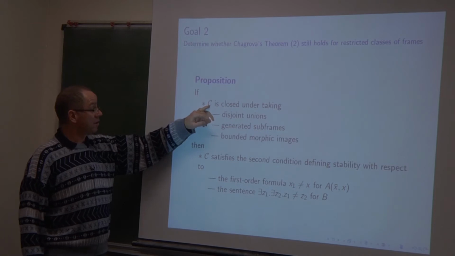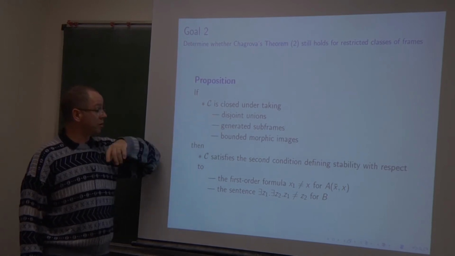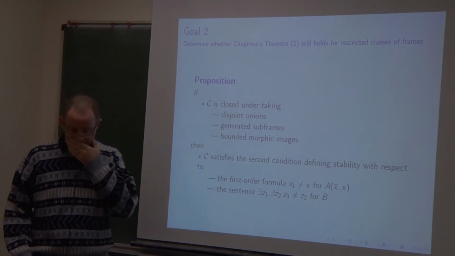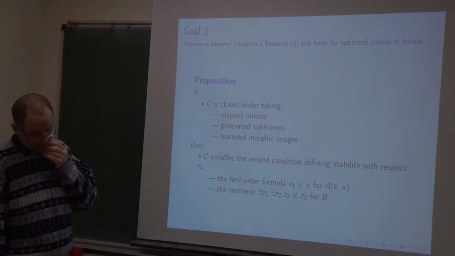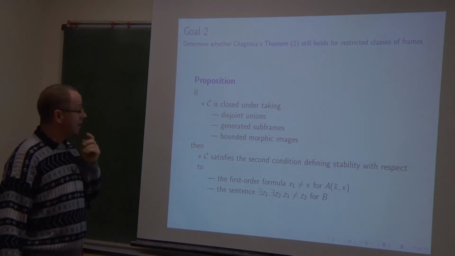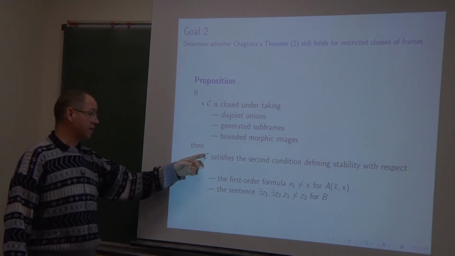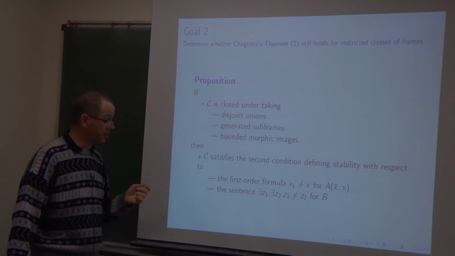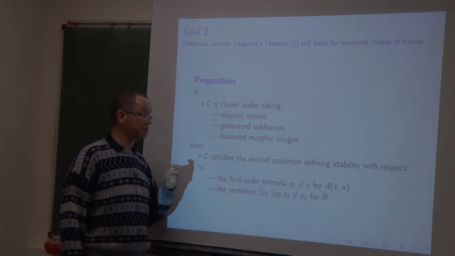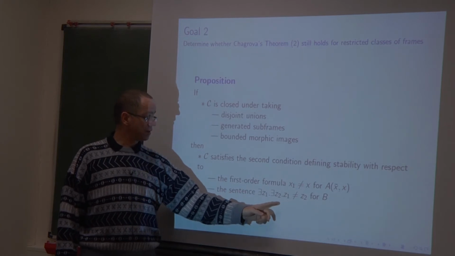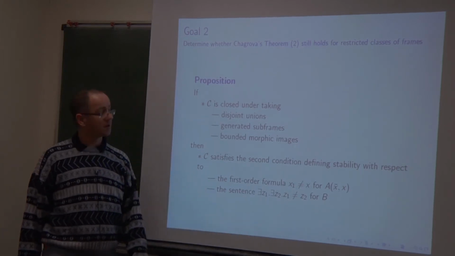Suppose that the class C is closed under taking disjoint union, generated subframes, bounded morphic image. Then the class C satisfies the second condition, which is here, defining stability, with respect, for example, to this choice of A and this choice of B.